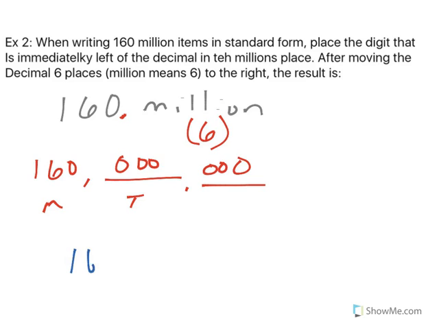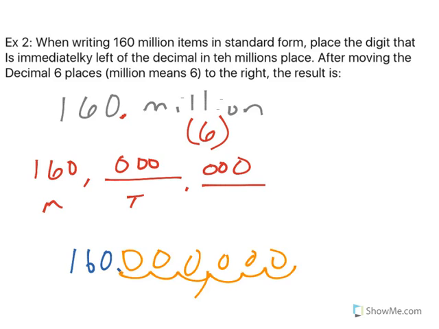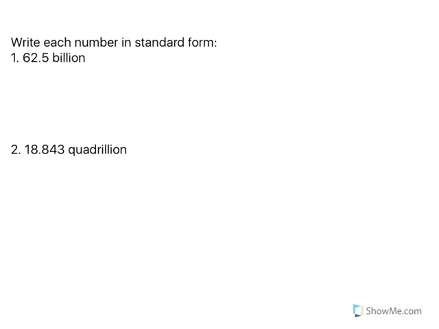Or you can do the counting piece like I talked about in the last one. Move 6 decimal places. 1, 2, 3, 4, 5, 6. All zeros. So either way, you get the same basic answer. Now let's write each number in standard form.